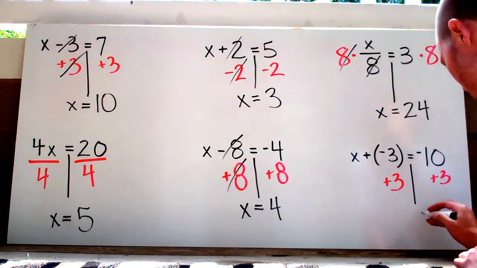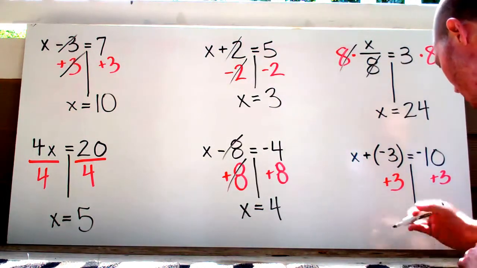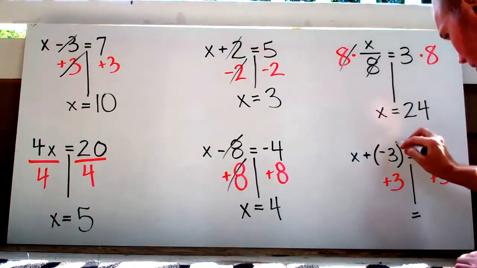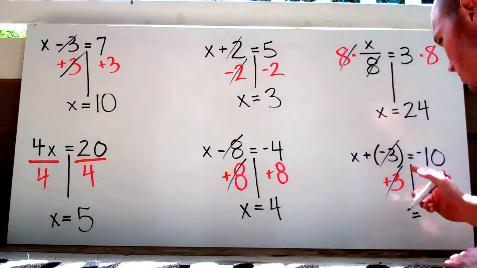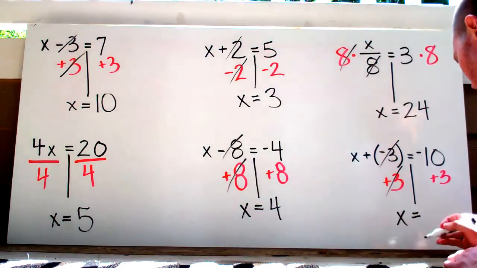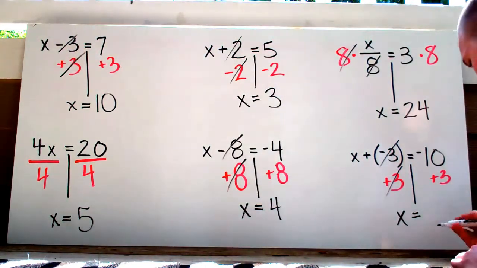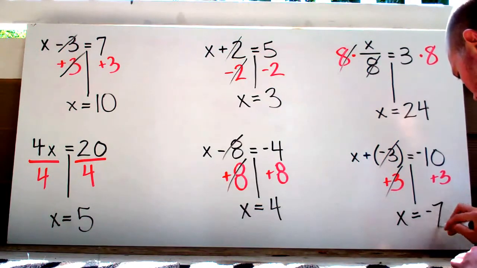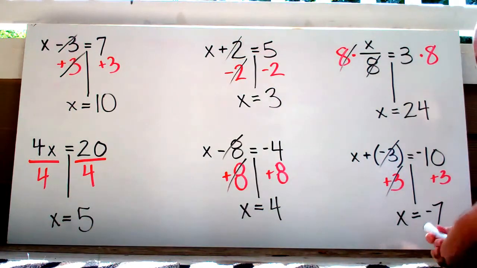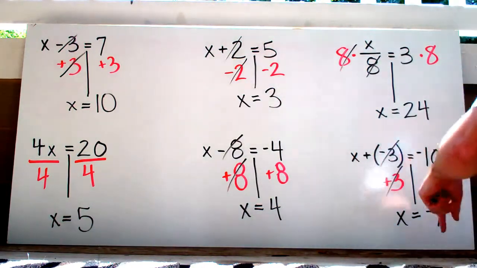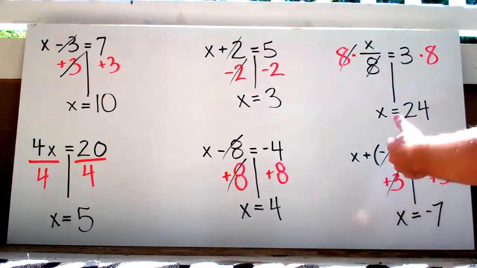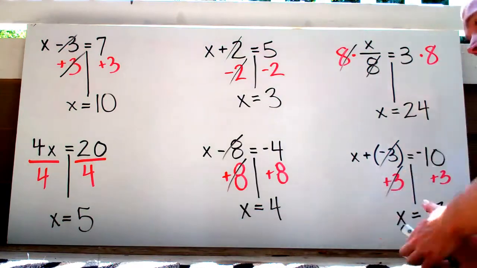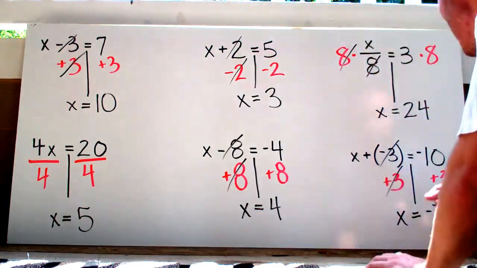So here's my equal sign. These are going to cancel out because negative 3 and positive 3 are opposites. So I'm only going to be left with x. And negative 10 plus 3 is going to give me negative 7. So if I go back in and plug in negative 7 for x, negative 7 plus negative 3 equals negative 10. That's exactly right. So I solved the problem correctly.